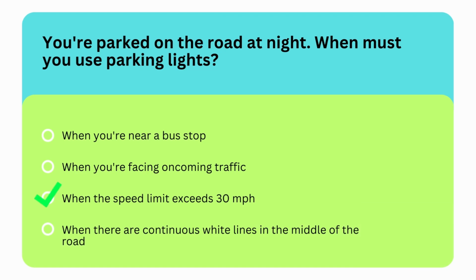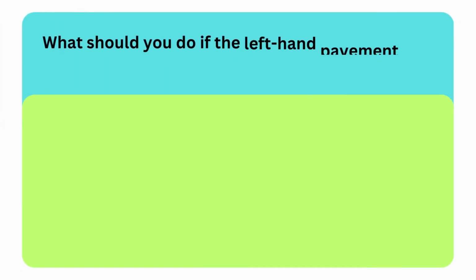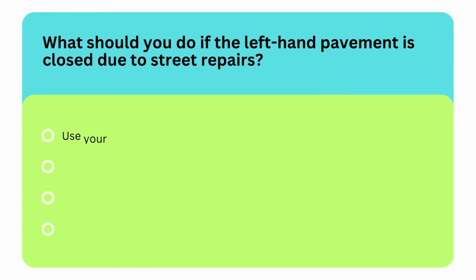So the correct option is third option. When the speed limit exceeds 30 miles per hour, you should use your parking lights. Next question is, what should you do if the left hand pavement is closed due to street repairs?